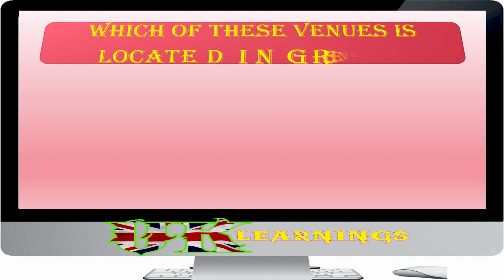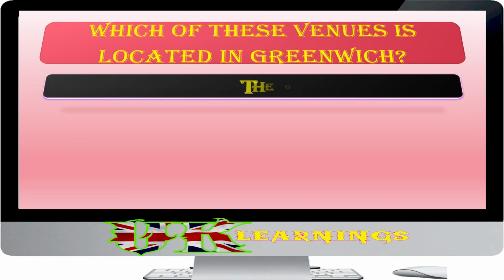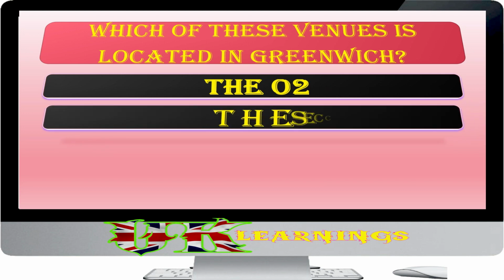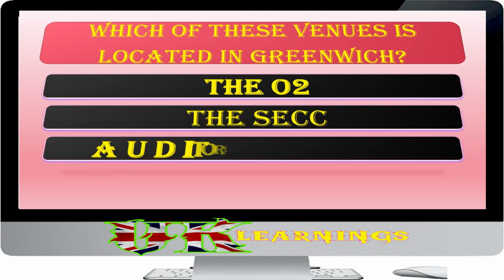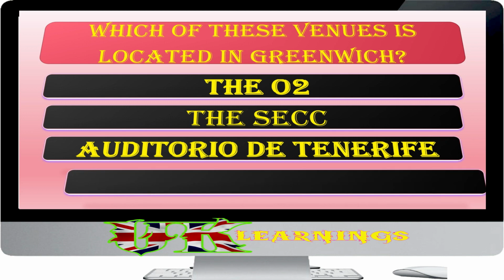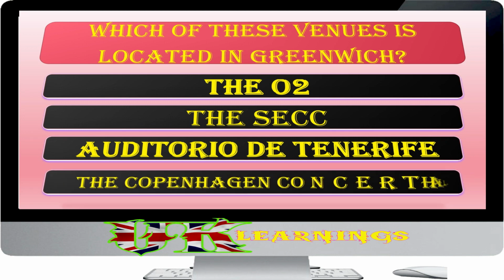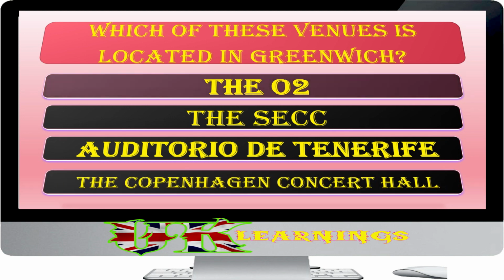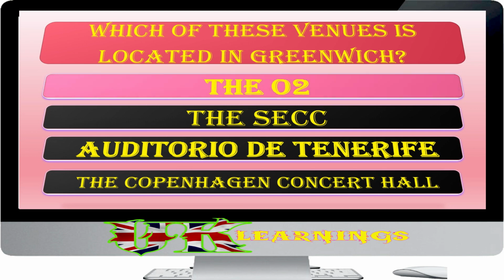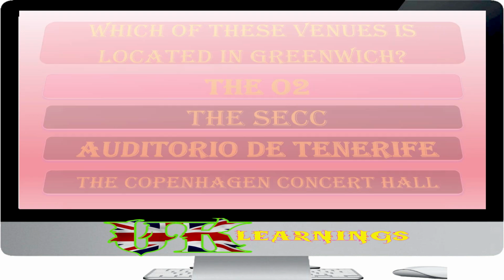Which of these venues is located in Greenwich? The O2, the SECC, Auditorio de Tenerife, the Copenhagen Concert Hall. Answer is the O2. There are many large venues that host music events throughout the year, such as the O2 in Greenwich and the Scottish Exhibition and Conference Centre, SECC, in Glasgow.